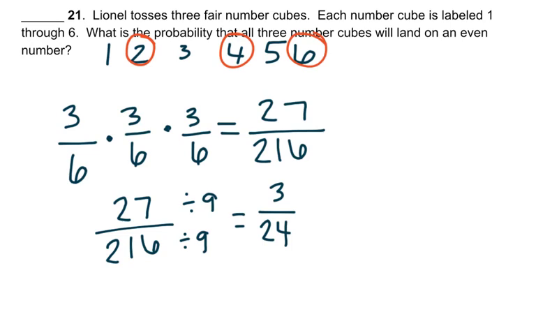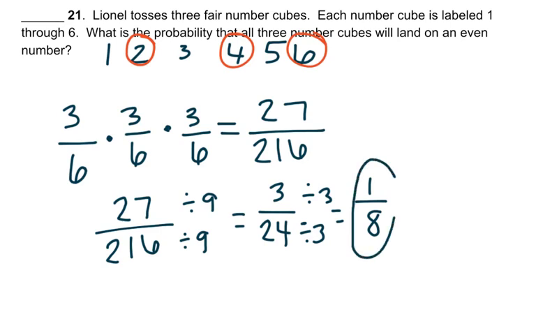Now it's still not completely simplified, because we know there's a number that can go into 3 and 24, and that is the number 3. So 3 divided by 3 is 1, and 24 divided by 3 is 8. So the probability that this will occur is 1 out of 8.